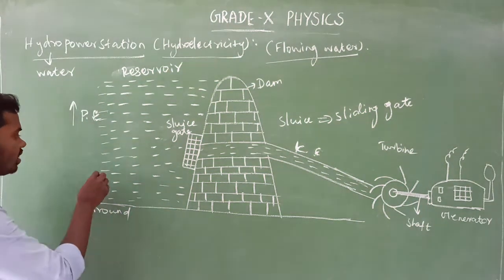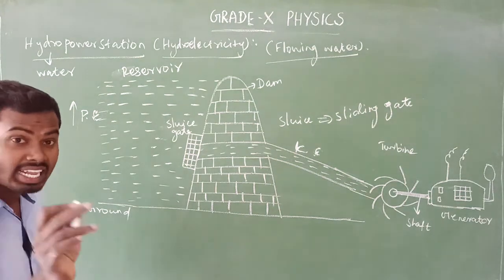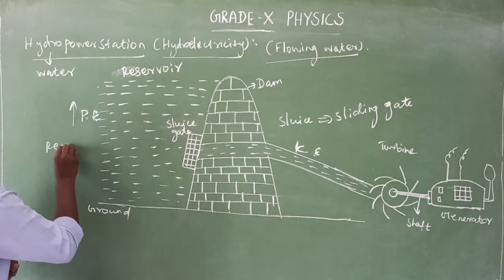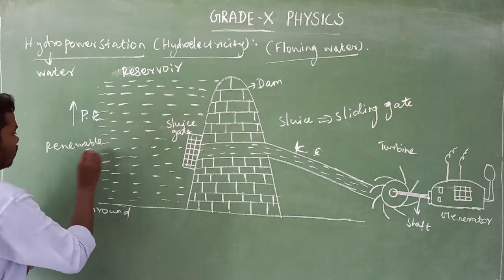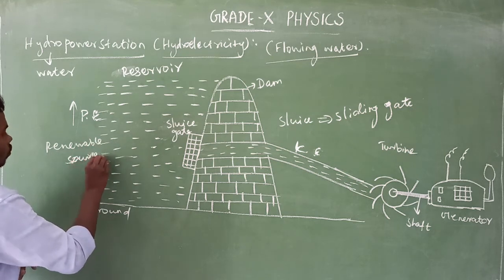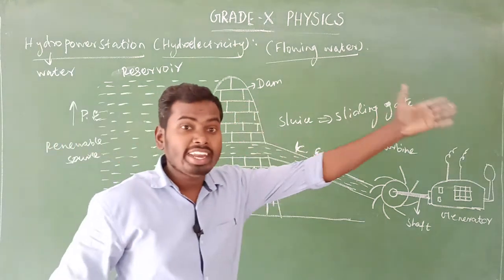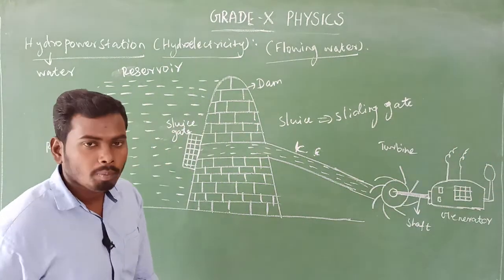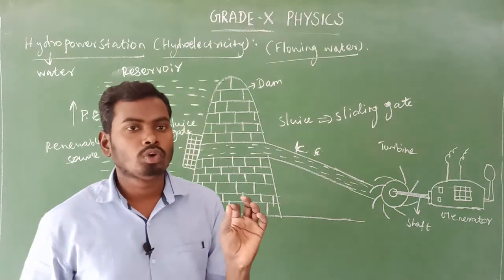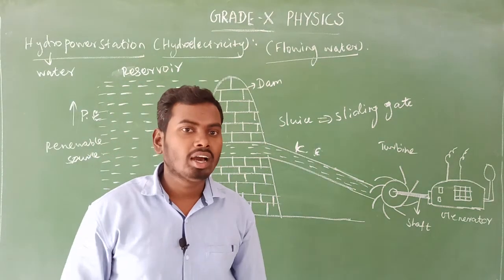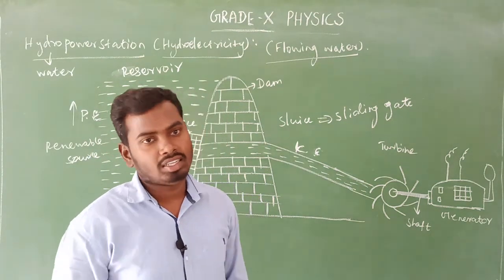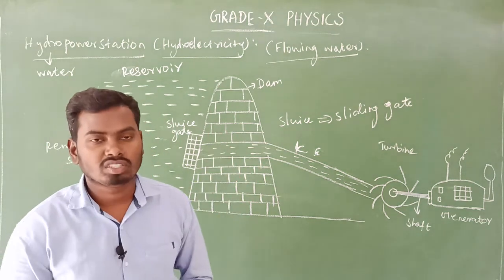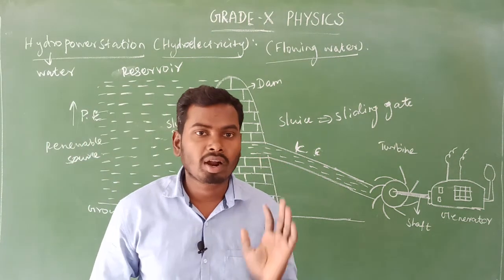So here water is under the category of what source? That is a renewable source. Water is one of the renewable sources, so it will never get exhausted. So the hydropower station is very, very useful to us. Throughout the year we can generate electricity. Okay, so from the hydropower station, that is a very, very important concept here.